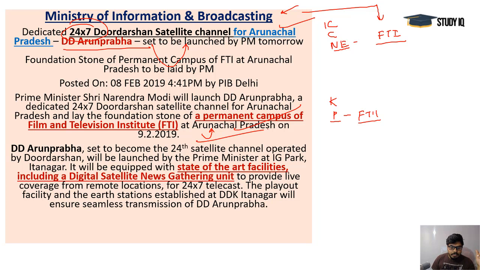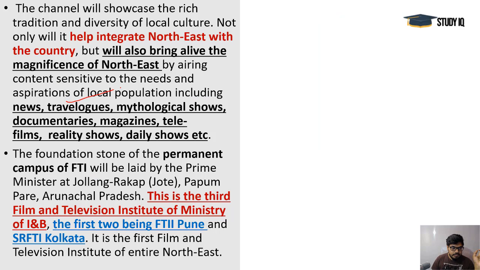Now, the 24th satellite channel operated by Doordarshan. It is going to have state-of-the-art facilities including a digital satellite news gathering unit, as we discussed about GSAT 31. That is going to help, and the mention of DSNG was also there. So it is going to work as a unit under this particular DD Arun Prabha. It is going to be a very important channel. Magazines, documentaries, travelogues, reality shows, daily shows, mythological shows, all would be telecast here. And it would be the permanent campus of FTII where this is going to be launched. As I told you, it is the 3rd FTII under the Ministry of Information and Broadcasting.